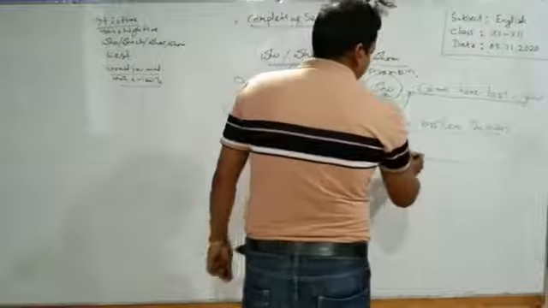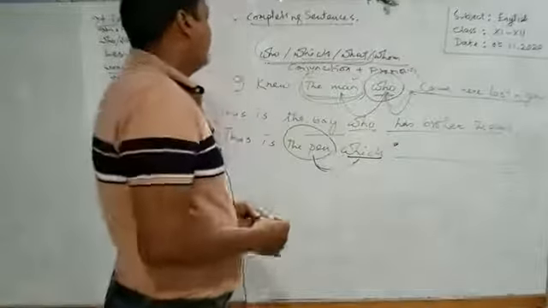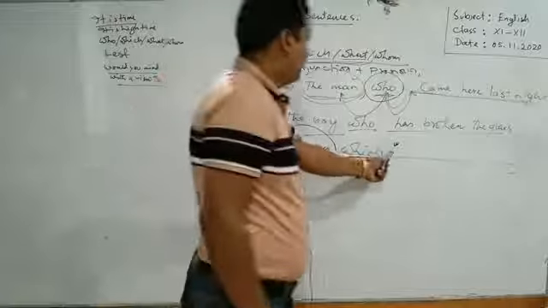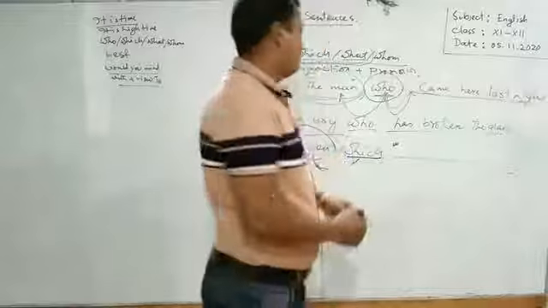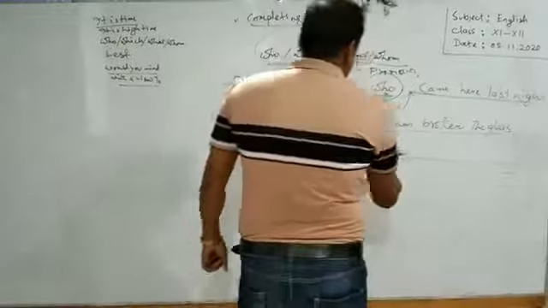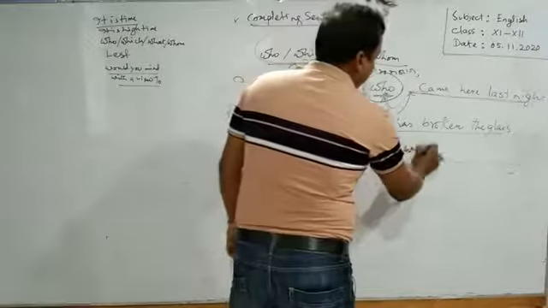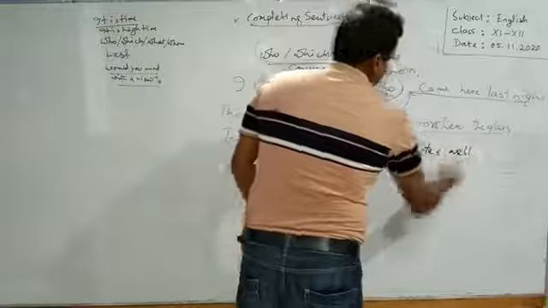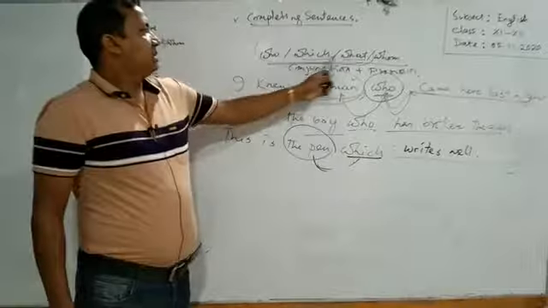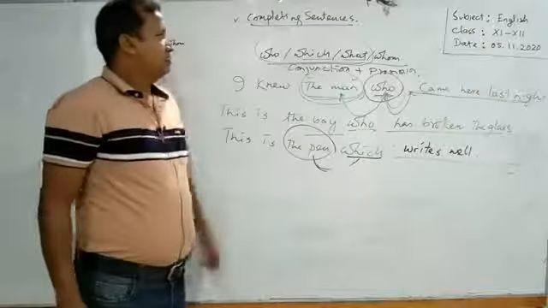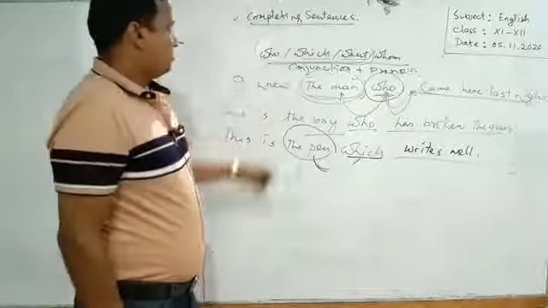The subject of this clause will be the pen, and the subject is inserted into this conjunction which. So, we have to start the clause using a verb. This is the pen which writes well.